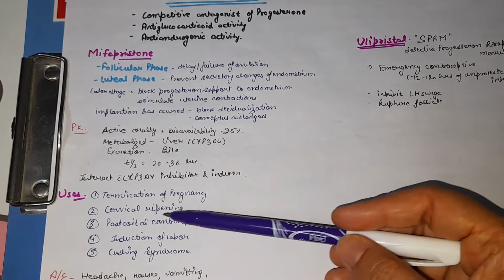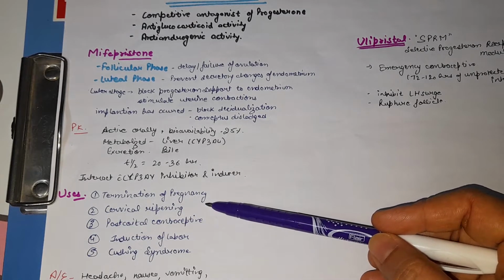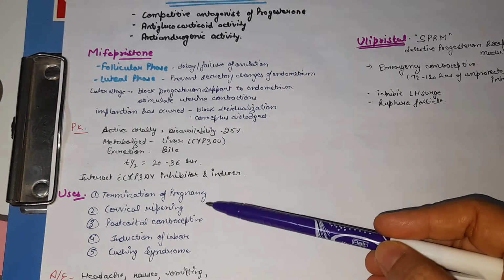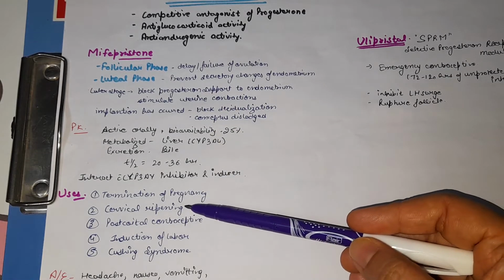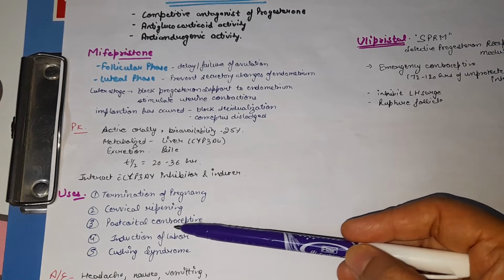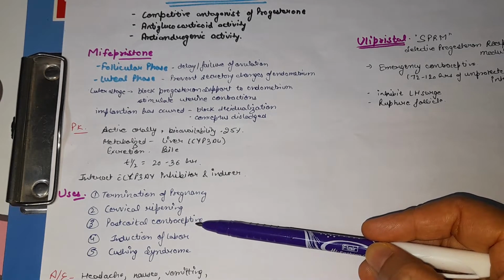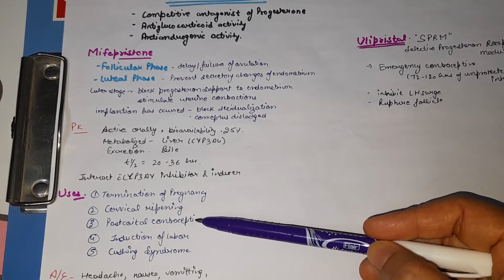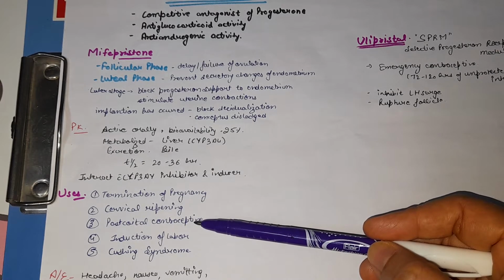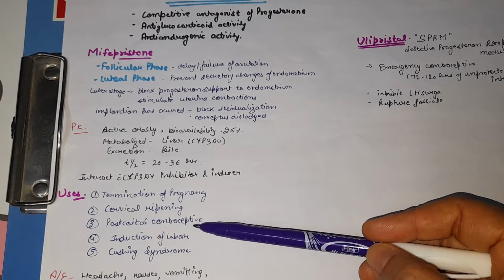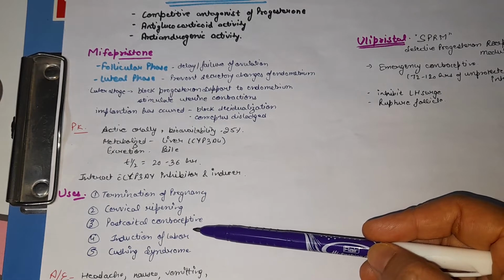Mifepristone is used in the termination of pregnancy, as they block the progesterone support to the endometrium. They also help in cervical ripening, and they are also used for post-coital contraception because they cause uterine contraction and also block the progesterone support.